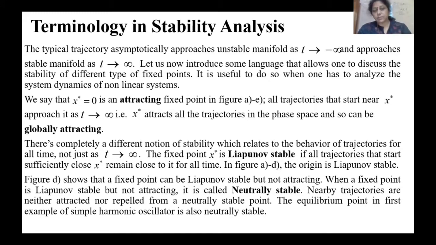The nearby trajectories are neither attracted nor repelled from this neutrally stable equilibrium point. In the simple harmonic oscillator, you see that you are getting a circle, so that is a neutrally stable structure.